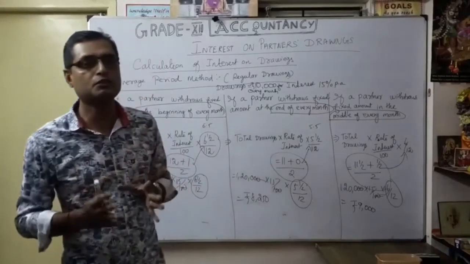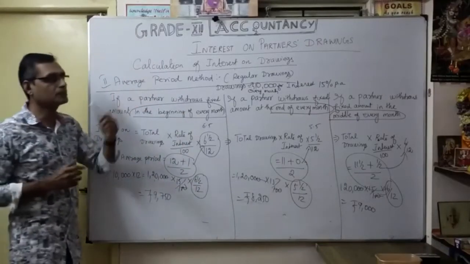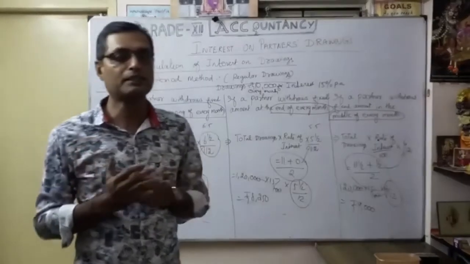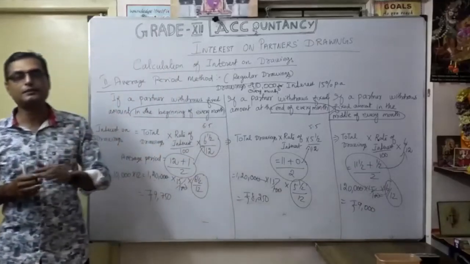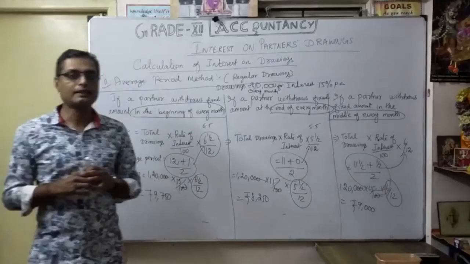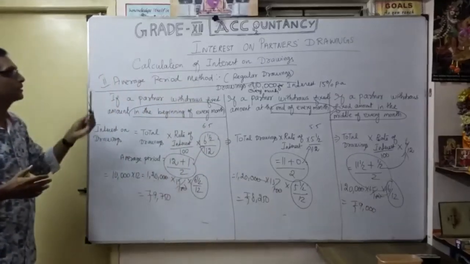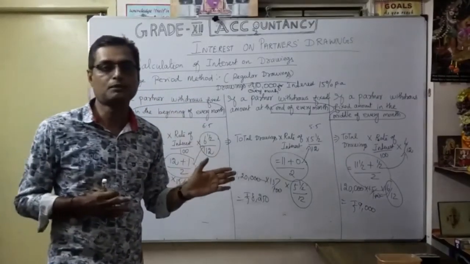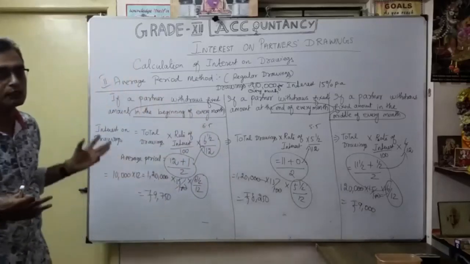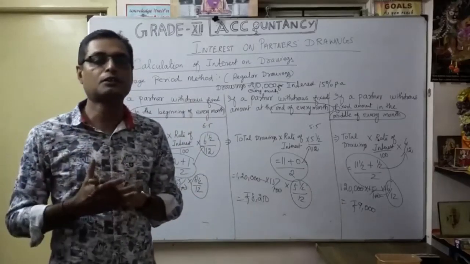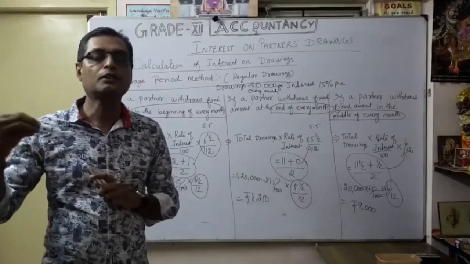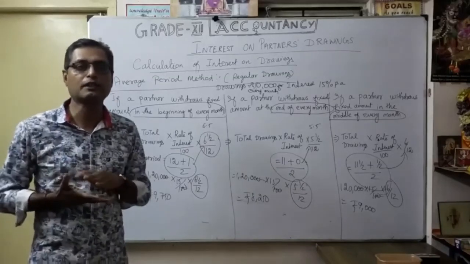Okay. So I hope you understood. In this video, interest on partners' drawings was discussed in detail: the meaning of drawings, then the classification of drawings, drawings against capital and drawings against profit, thereafter the difference between drawings against capital and drawings against profit. Then finally, how to calculate interest on drawings with the simple method and product method, and thereafter the average period method. Accordingly, you have to calculate whenever you prepare the profit and loss appropriation account. So you have to follow this video and practice it yourself very well. Okay. So thank you very much.